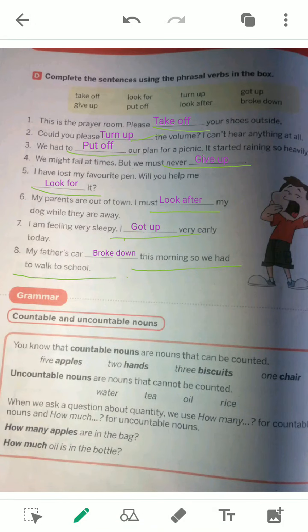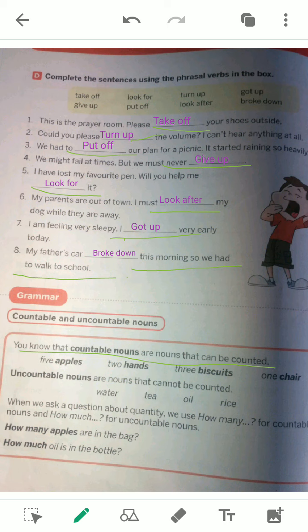Now I will discuss countable and uncountable nouns. What are countable nouns? Countable nouns are the names of things, animals, people, or something that can be counted with eyes. We can count like 1, 2, 3, etc. For example, these are countable nouns that can be counted.